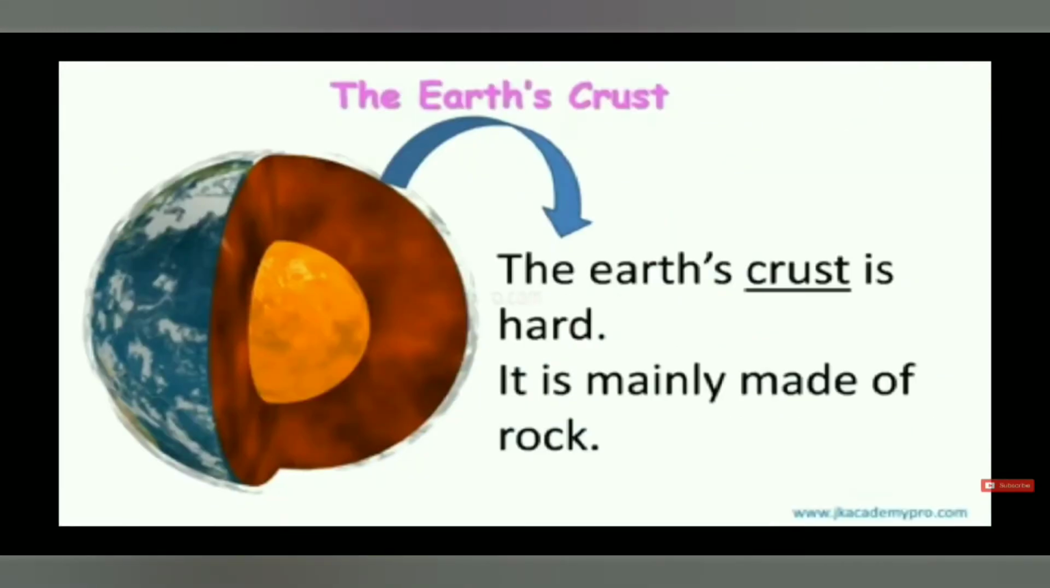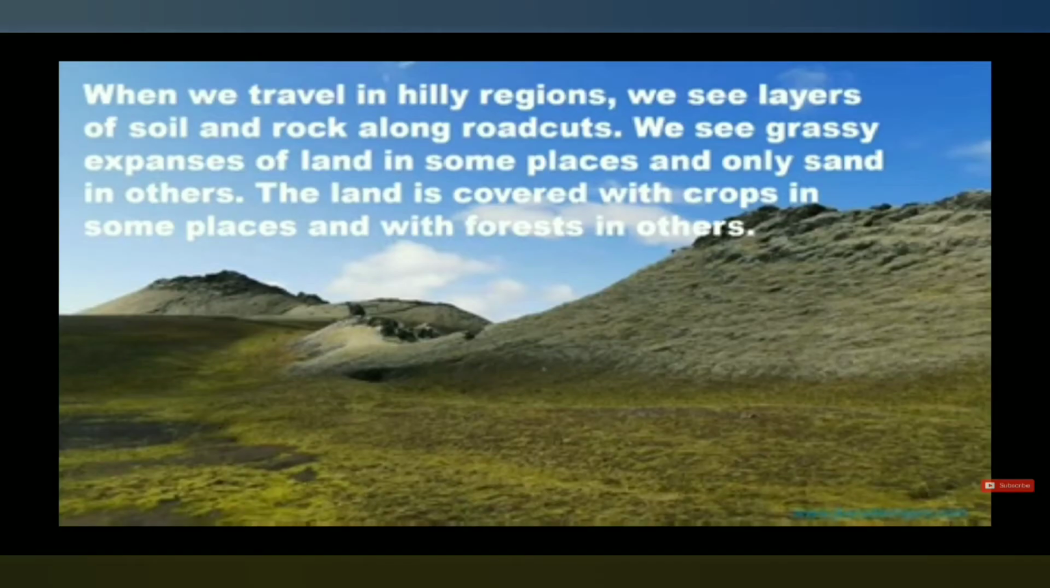Now let's learn about all these as we go along in this lesson. The earth's crust is very hard. It is mainly made of rock. What do you mean by the earth's crust? The word crust means the outer covering, the outer part of the earth where we live, and it is mainly made of rocks, very big rocks.